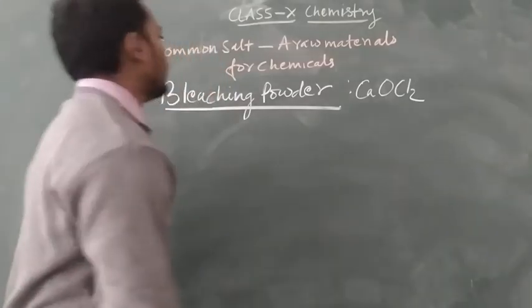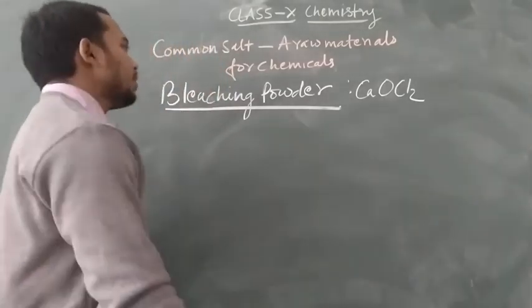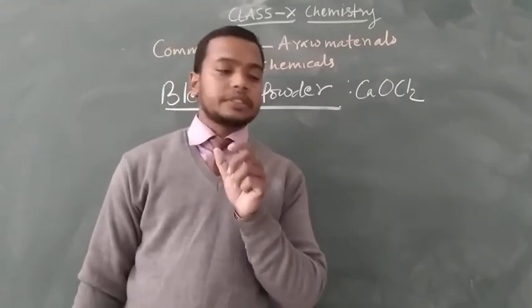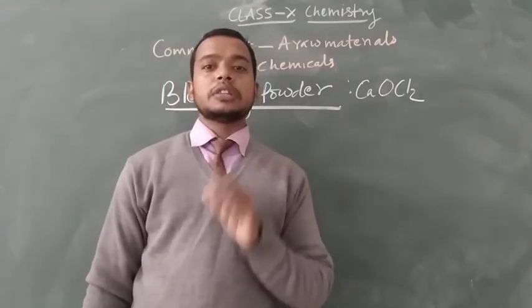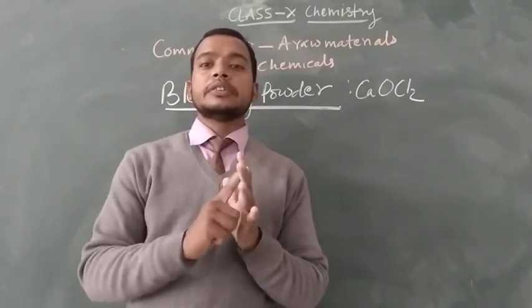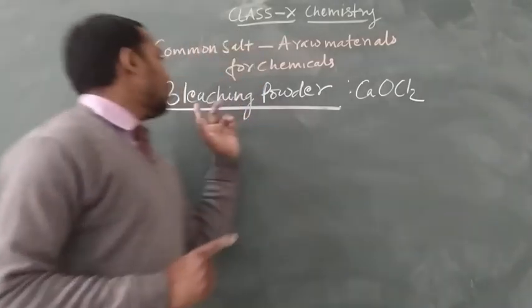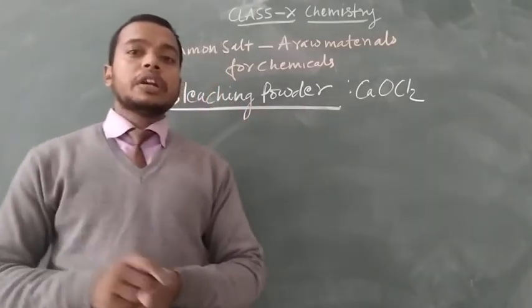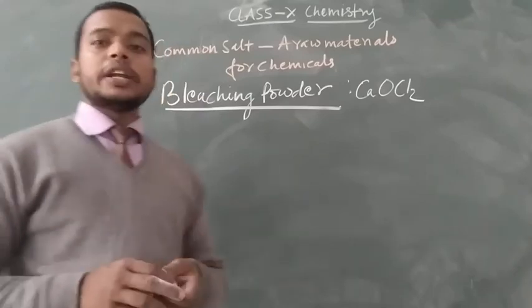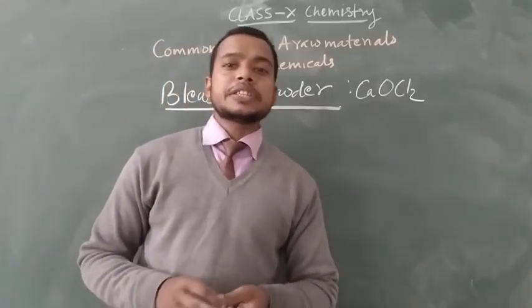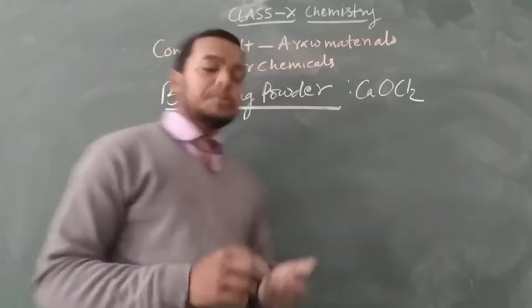So, how is it formed? In the first reaction, the chlor-alkali process, we found sodium hydroxide, chlorine gas and hydrogen gas. For the formation of bleaching powder, we take our chlorine gas. The chlorine gas is passed into dry slaked lime, which is calcium hydroxide.